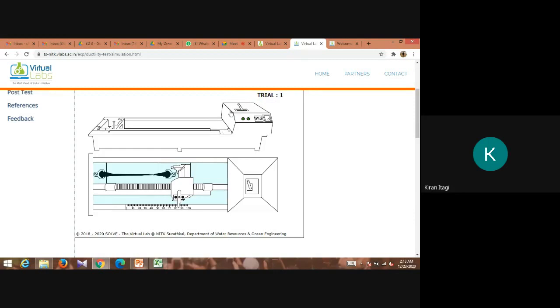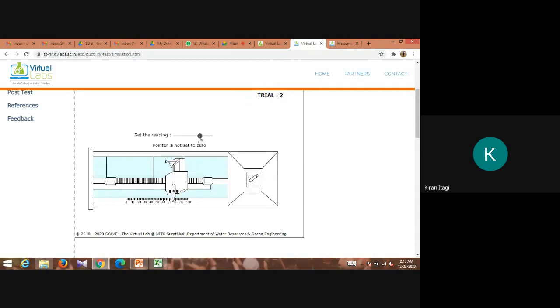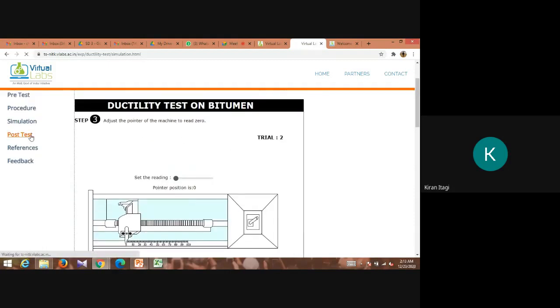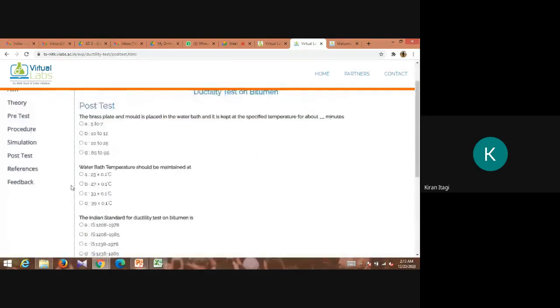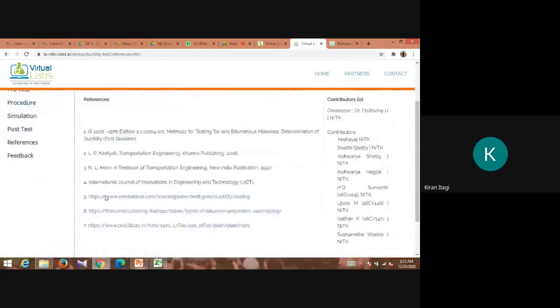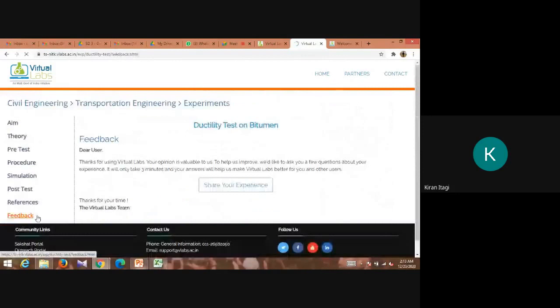Take the final reading. Just stop it. You can see the final readings. Again go for the second trial. Similarly like this. After the test you will have some post tests. Just complete it. If you want any references, we have references and feedback here.